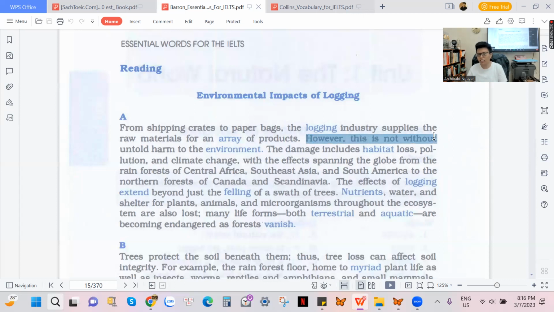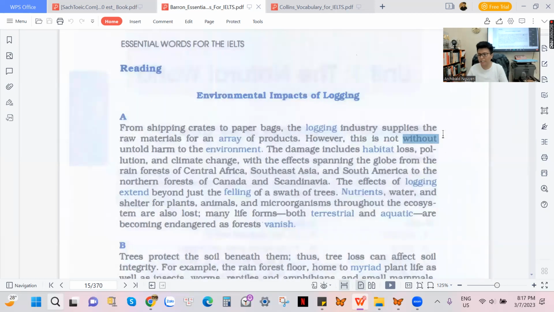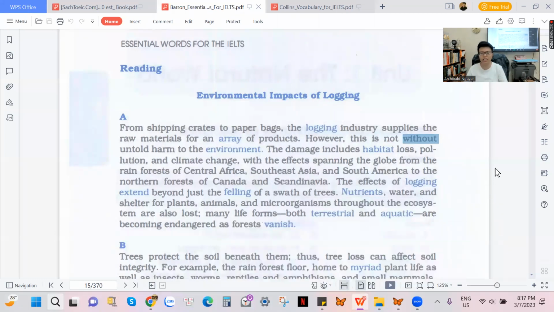Next, however, this is not without untold harm to the environment. When you see the first not and the second not, don't pay attention to the not, just say yes. Here, not is the first not, and without is the second not. So when you see two nots together, please remember one rule in English: that is an answer yes for you.